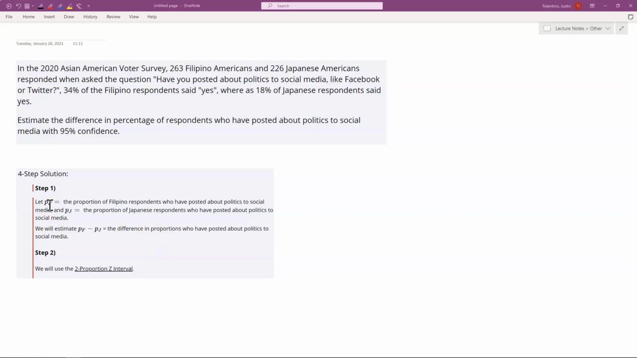In order to do this on Art of Stat, one thing you're going to see is we need to know the number of successes, or at least something that's approximately the number of successes. And in order for us to get that, we're going to have to do a quick calculation because they only gave us the percentage of successes. So in this case, we see that 34% of Filipino respondents said yes, but this is out of 263 Filipino Americans. So how many said yes? So the number of successes for Filipino,